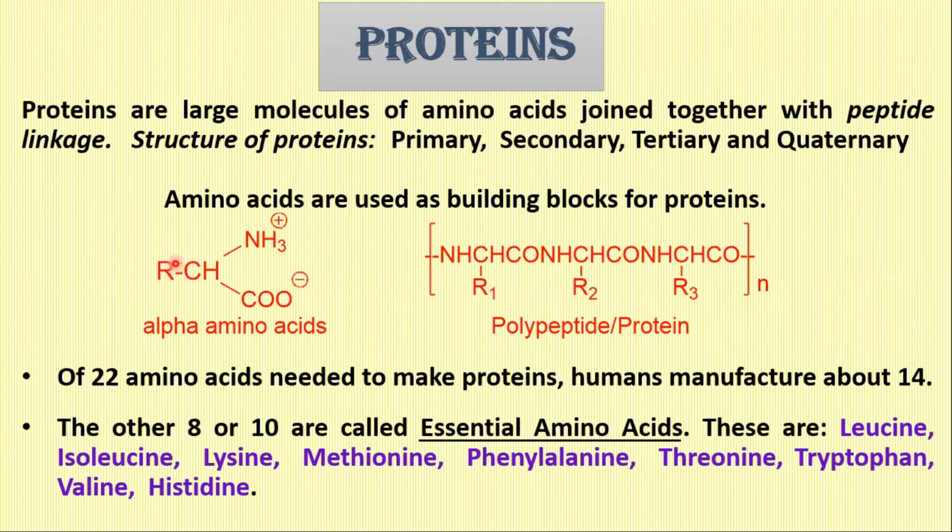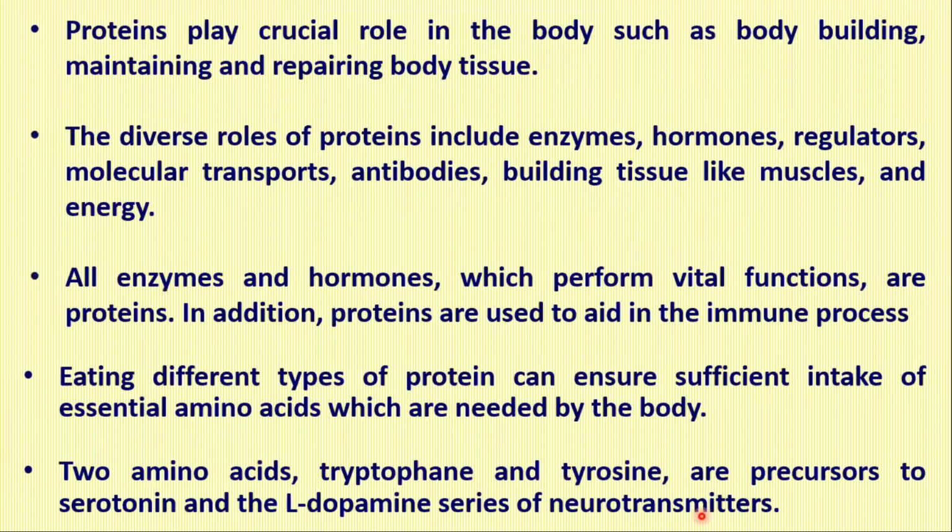And these different side chains make the proteins take up different structures. And therefore, we know that we have a variety of enzymes, and the variety of enzymes have different structures only because of variation in the R groups in a molecule. The proteins are made up of about 22 amino acids. Humans manufacture about 18. The others are called essential amino acids, like leucine, isoleucine, lysine, phenylalanine, threonine, tryptophan, valine, histidine, and so on.